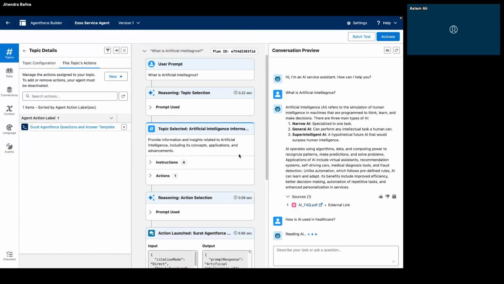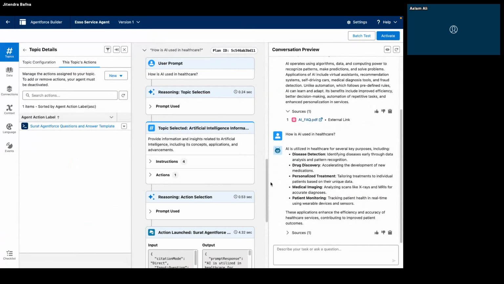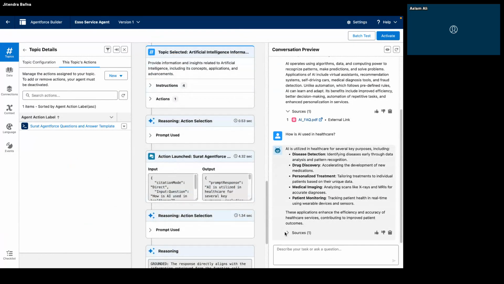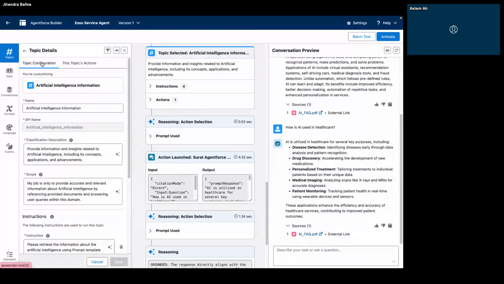I want to show you something. Once it completes, I will show you. Okay, so it's fine. Here it is giving some extra information also. Let's see the source. It's again AI FAQ. Now here you see the first thing is, it selects the artificial intelligence information topic which we have created just now. Yeah, right? Correct. The topic is selected.